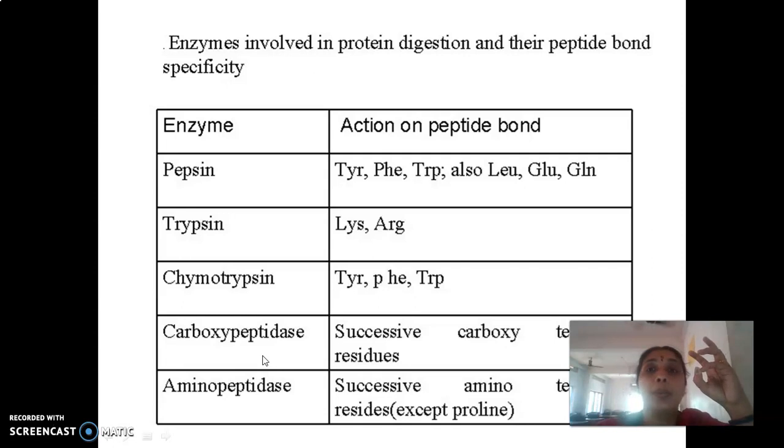One is enteropeptidase, whose function is to activate a few molecules of trypsinogen, at a pH of 5.2 to 6. That is the function of enteropeptidase, which is present in the intestinal juice.